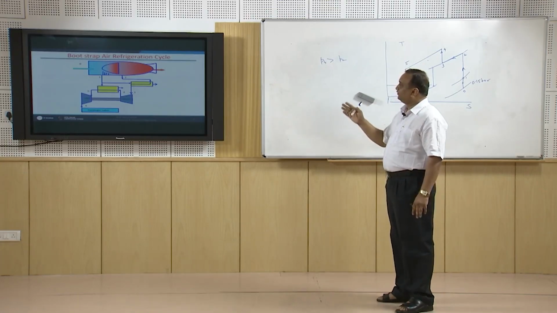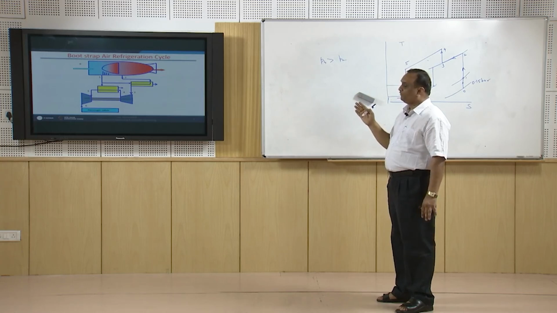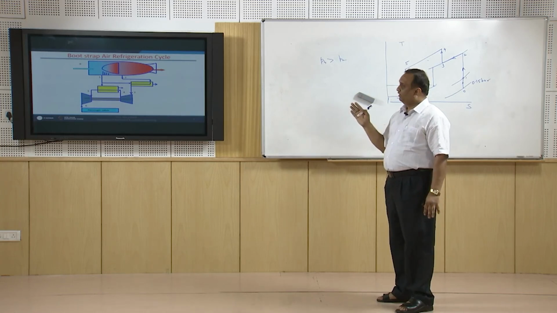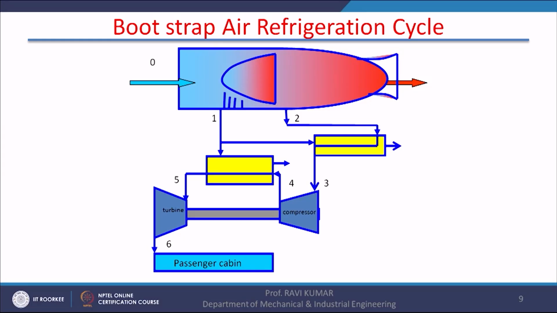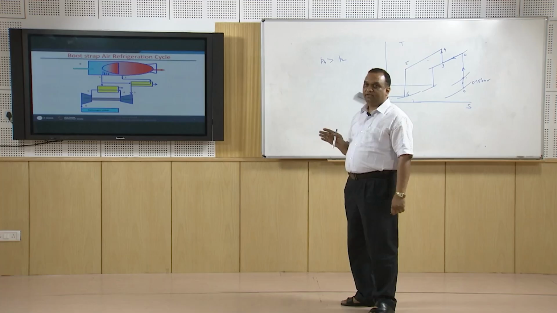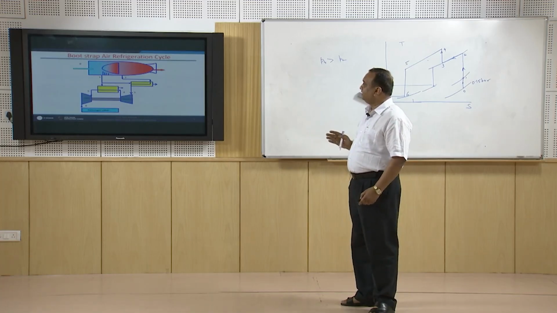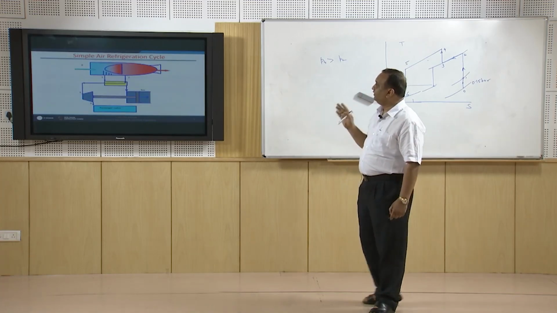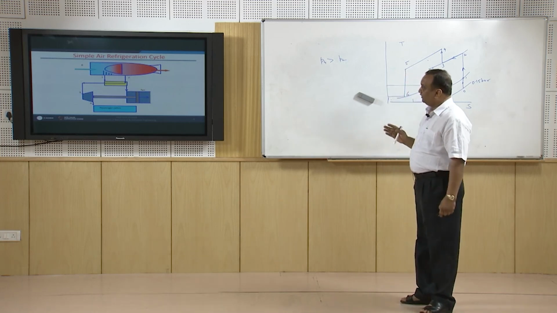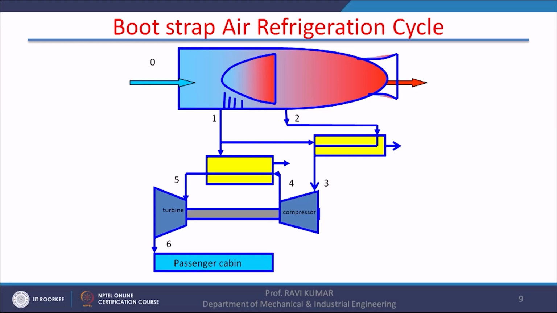So, the benefit of the bootstrap type of refrigeration system is that it is used for aircraft with relatively higher speed. The bootstrap air refrigeration cycle is used for aircraft where speed is relatively high than in the case of the simple air refrigeration cycle. In a bootstrap cycle, a fan for the purpose of cooling is not required.